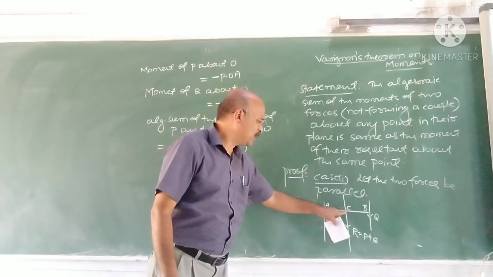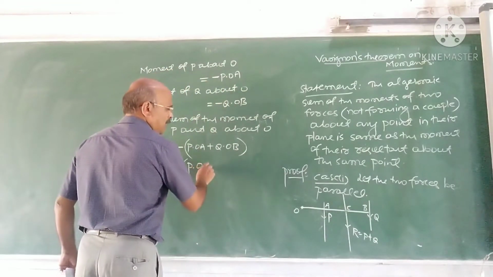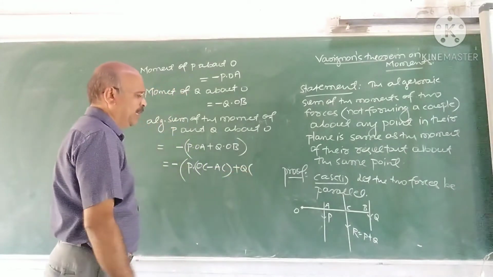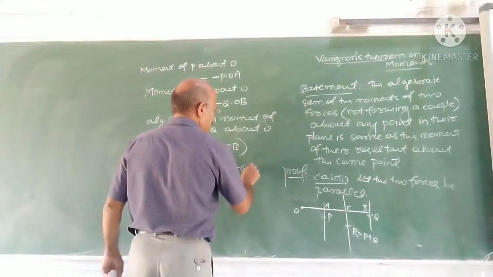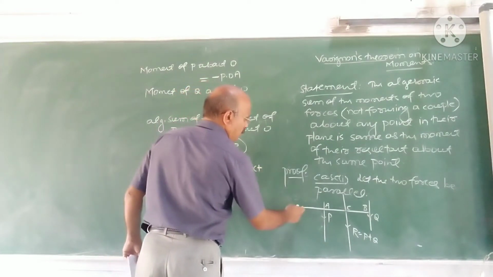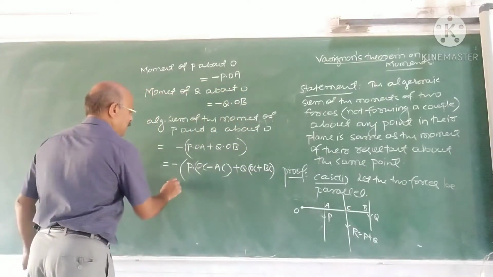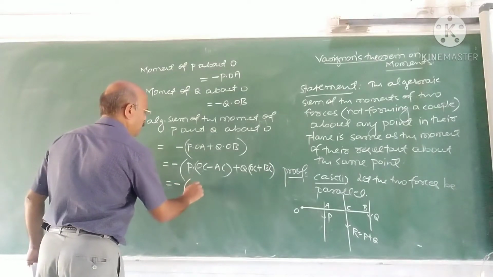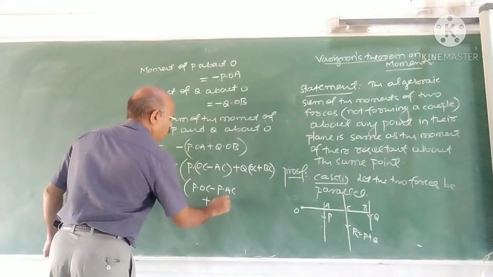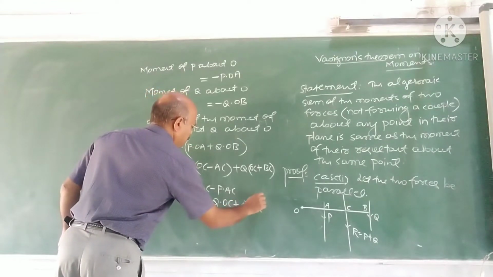I write OA, expressing it in terms of OC. What is OA? OA is OC minus AC. Plus Q into, what is OB? OB is OC plus BC. Therefore, it is minus of P into OC minus P·AC, plus Q·OC plus Q·BC.